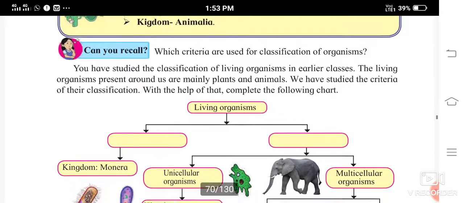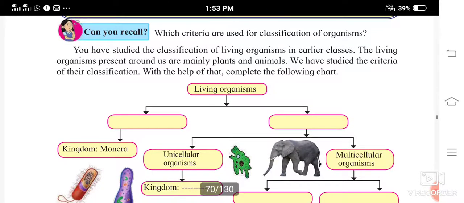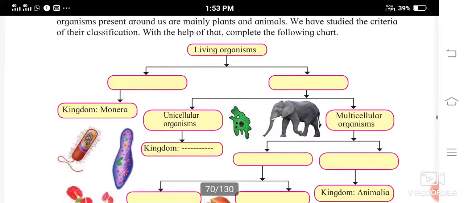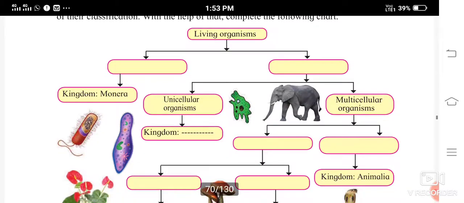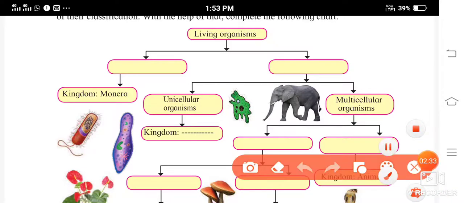You have studied that living organisms are classified into plants and animals. Now with the help of this chart, you are going to complete it with whatever you have studied in the previous standard. Let me guide you.